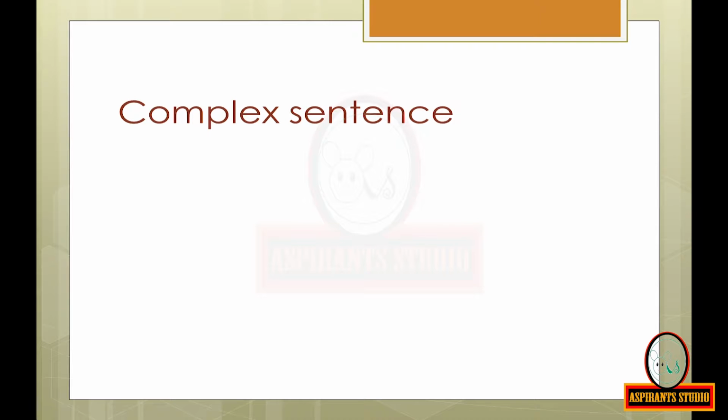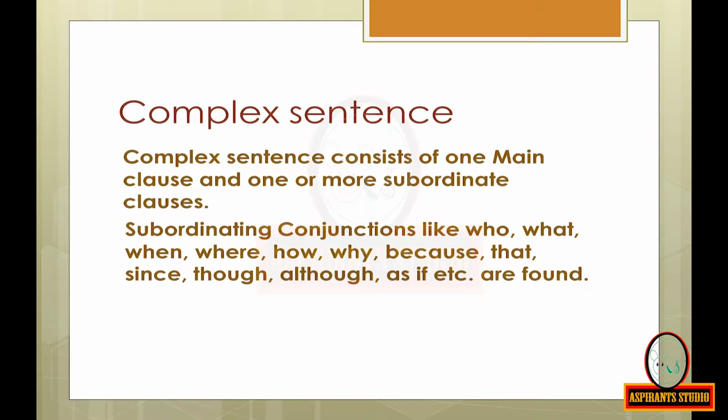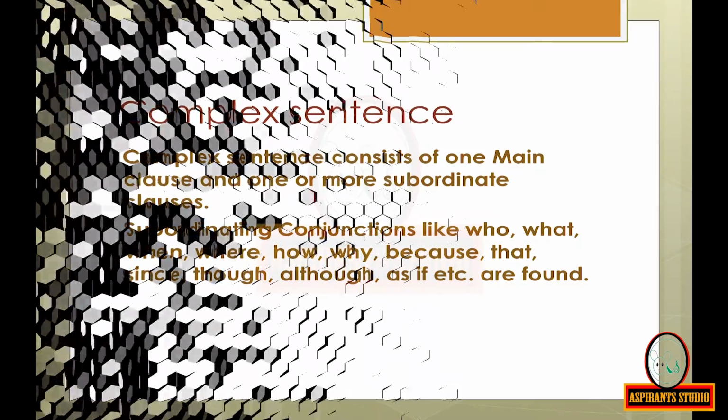Complex sentence. A complex sentence consists of one main clause and one or more subordinate clauses. Subordinating conjunctions like who, what, when, where, how, why, because, that, since, though, although, as if, etc. are found.